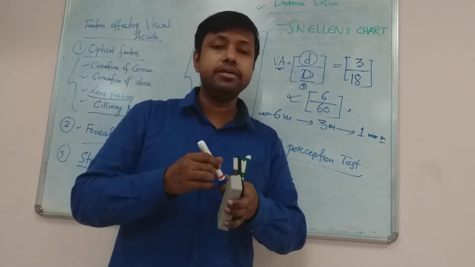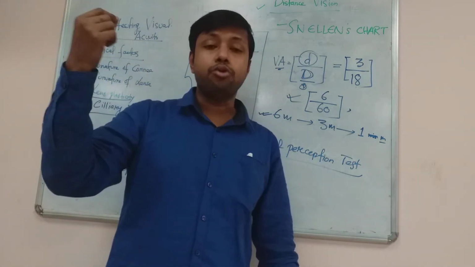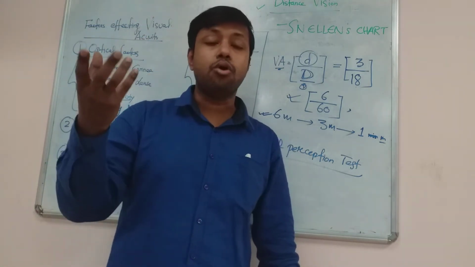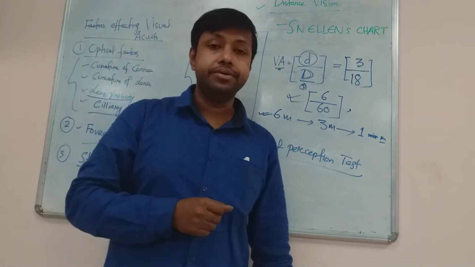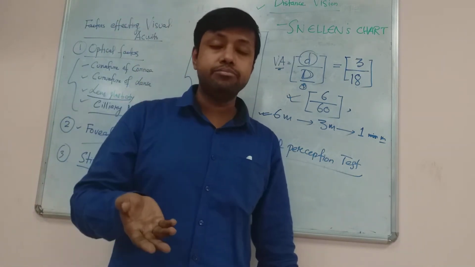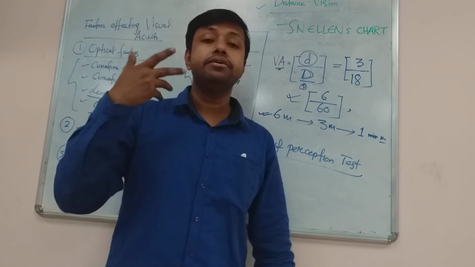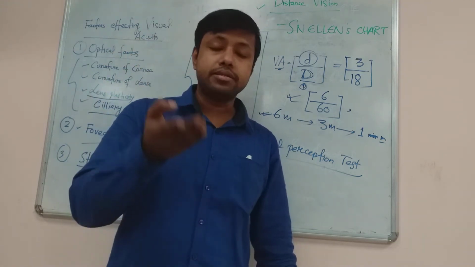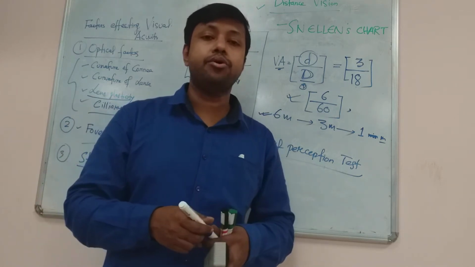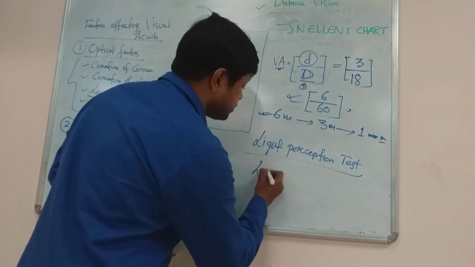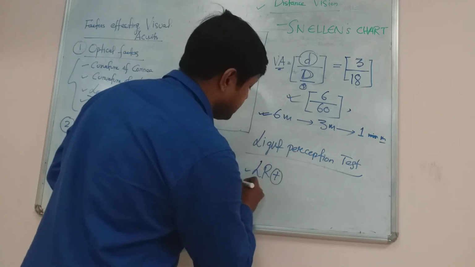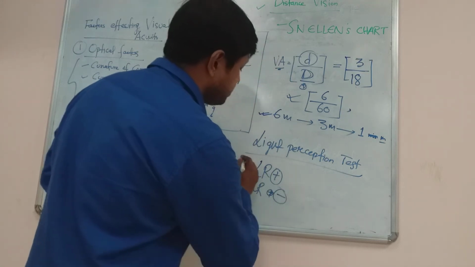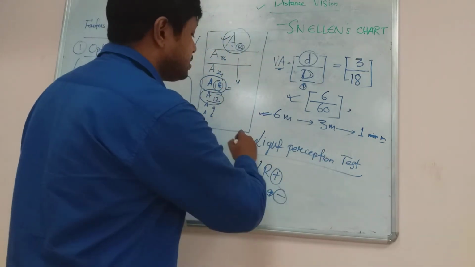For them, they are allowed to use a torch. The examiner will take a torch and put a light on the eyelid or on the eye, and the subject has to tell whether he can feel the perception of light or not. If the subject can feel the light perception, we call it LP positive, and if the subject cannot feel the light perception, we call it LP negative. So this is the light perception test, and it is used for severe blindness.